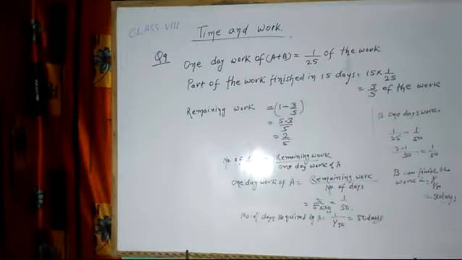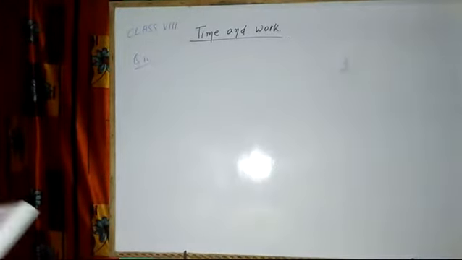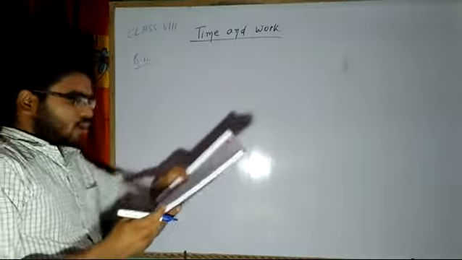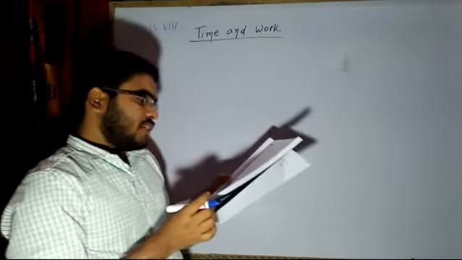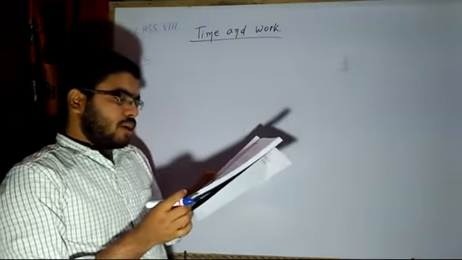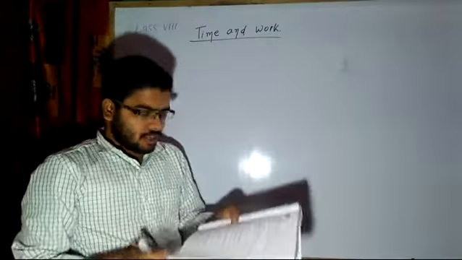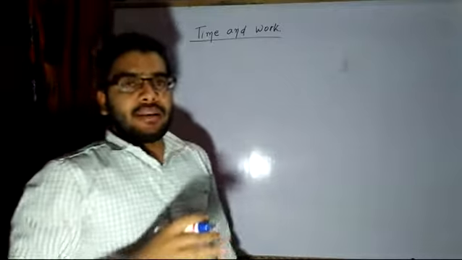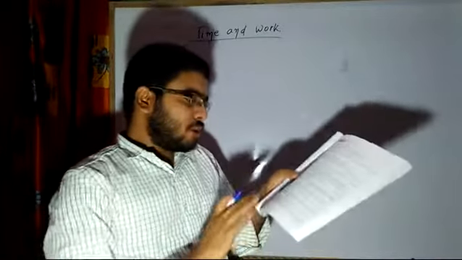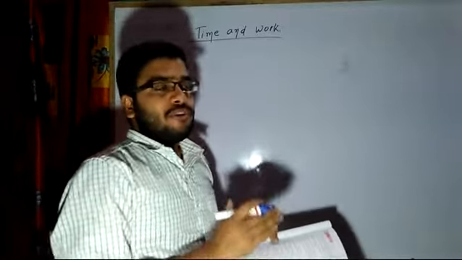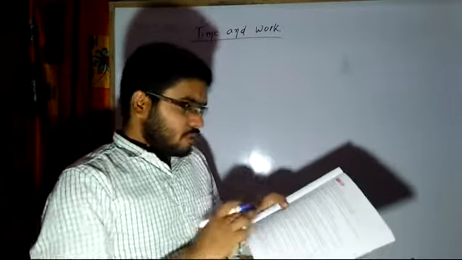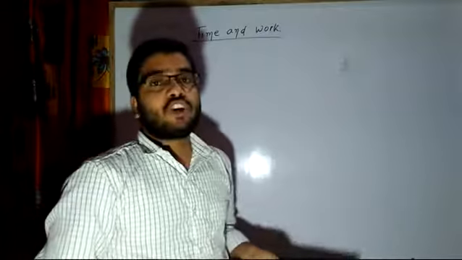Now I will be solving question number 10. It says that 8 men or 12 women can do a job in 25 days. In what time can 6 men and 11 women do it? The question says if 8 men alone, it means only 8 men will be doing the work, then they will take 25 days. And if instead of men we employ 12 women, then they will finish the job in 25 days.